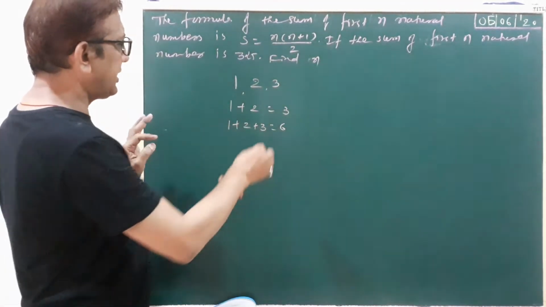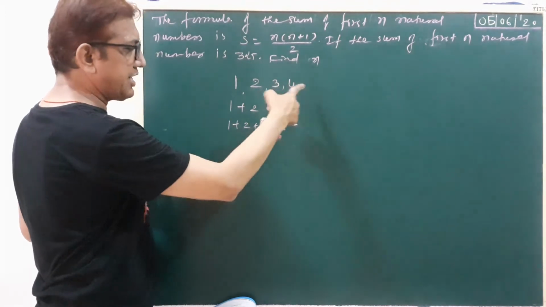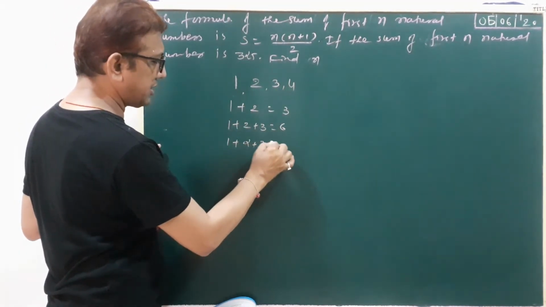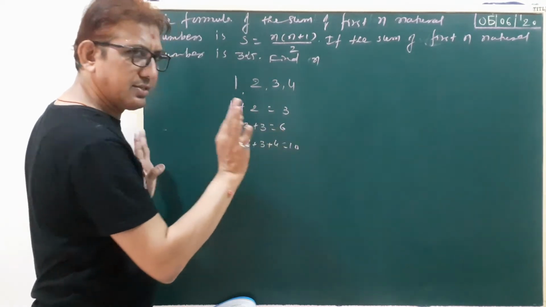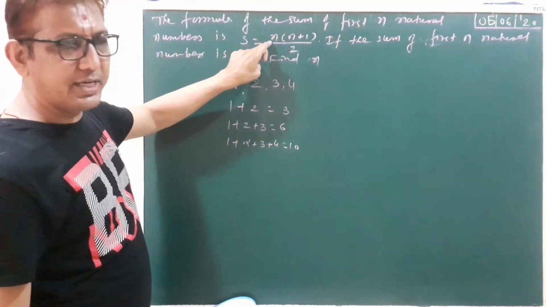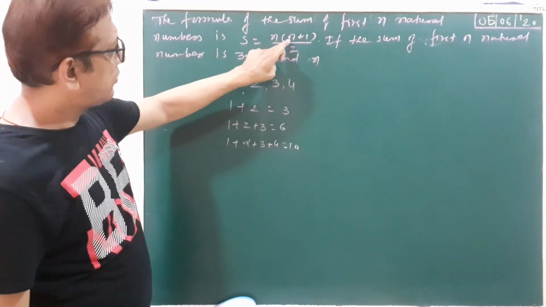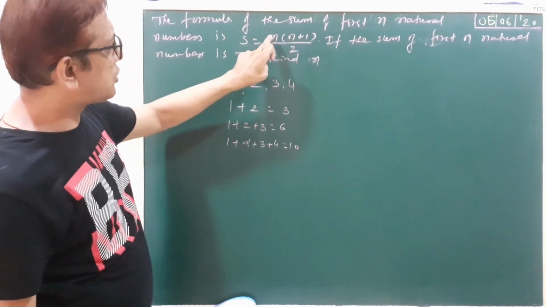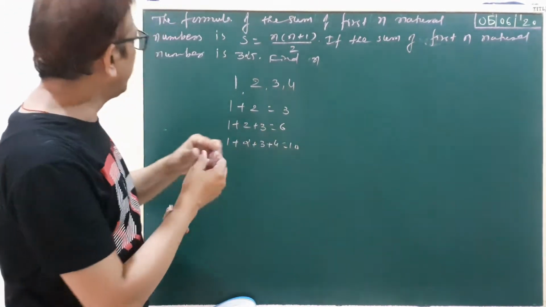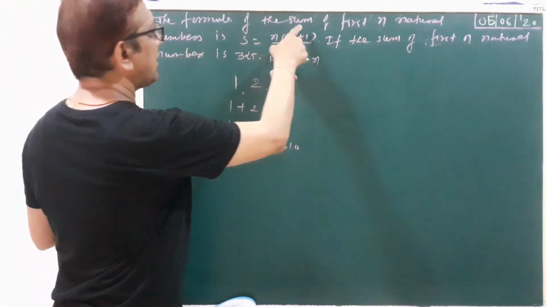Again example. First four natural numbers, 1 plus 2 plus 3 plus 4. Answer is 10. Right? Put here n equal to 4. Here 4, 4 plus 1, 5. 5 4s are 20. 20 by 2, 10. Clear? Okay.